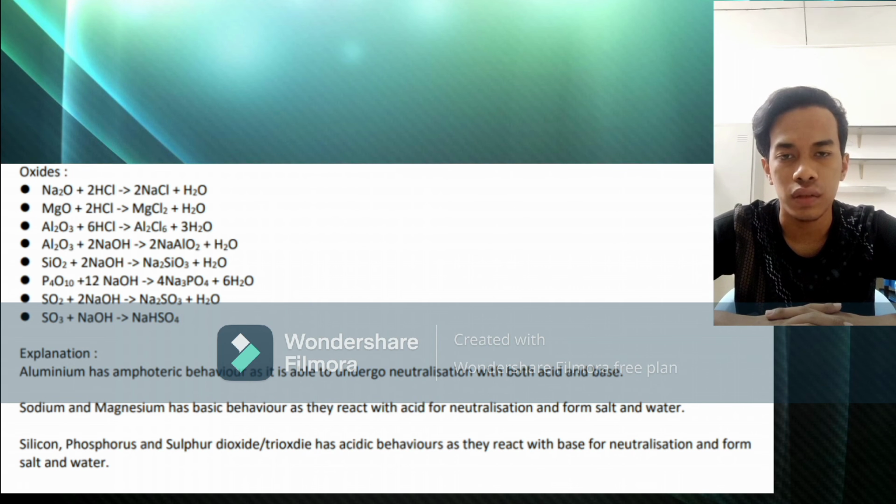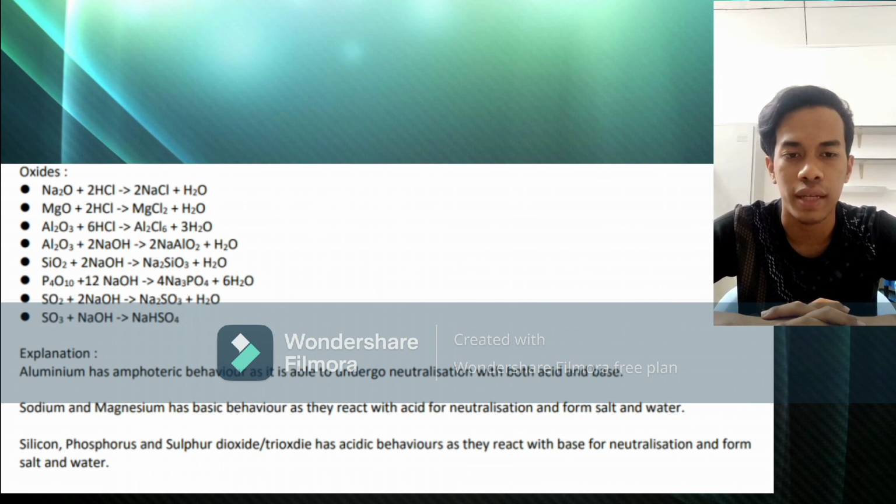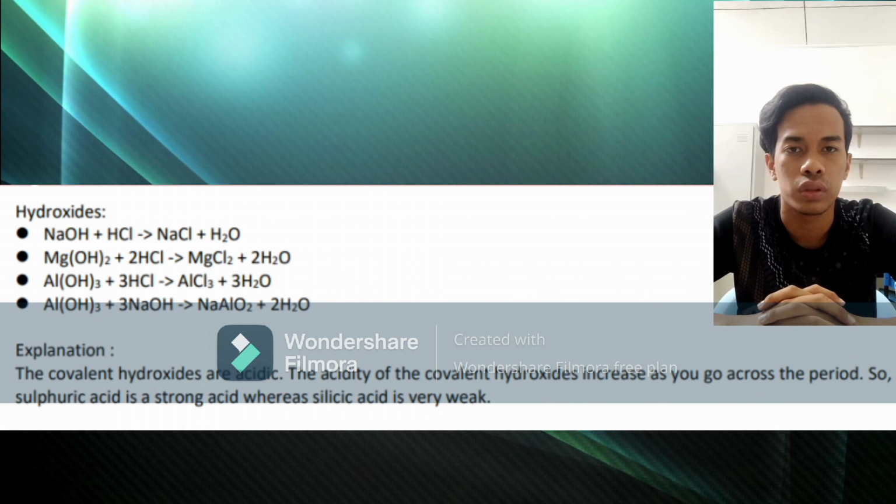Last, silicon, phosphorus or sulfur dioxide has acidic behavior as they react with base for neutralization and form salt and water. Okay, example for the silicon, phosphorus and sulfur dioxide, I choose silicon, which is SiO2 plus 2NaOH produce 2NaAlO2 plus H2O. So we go to the next part, which is hydroxide.